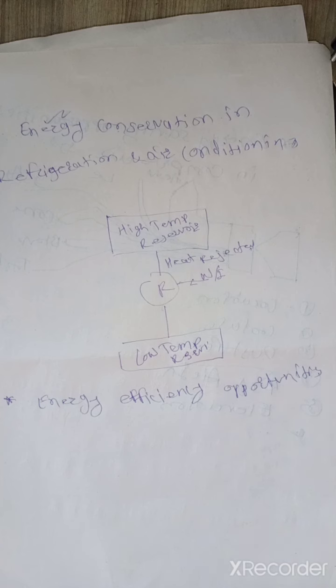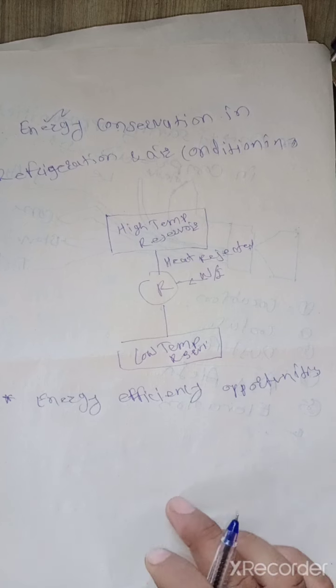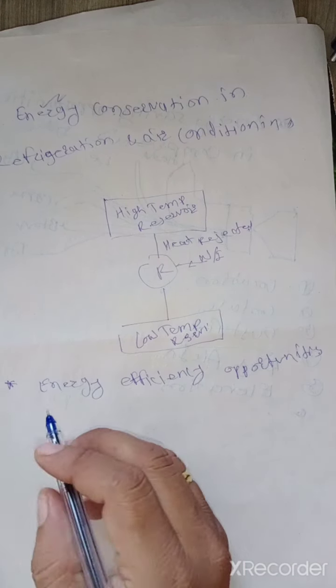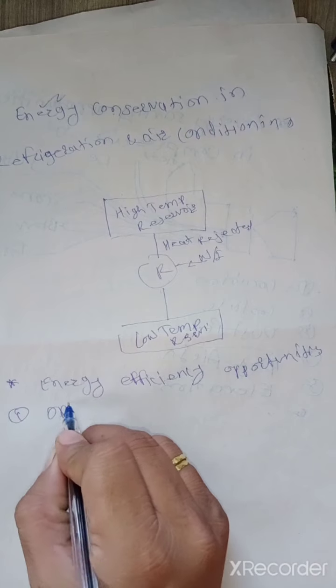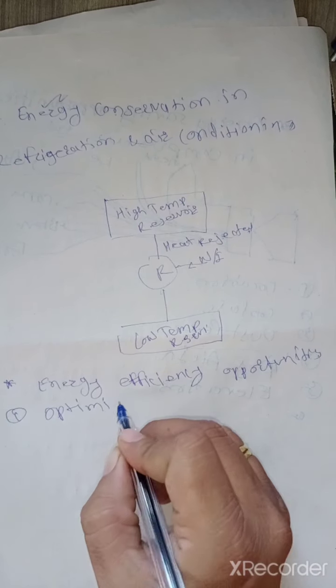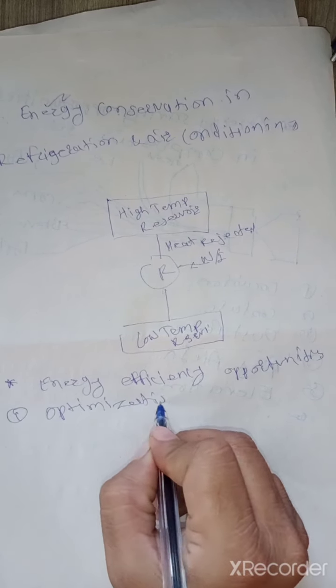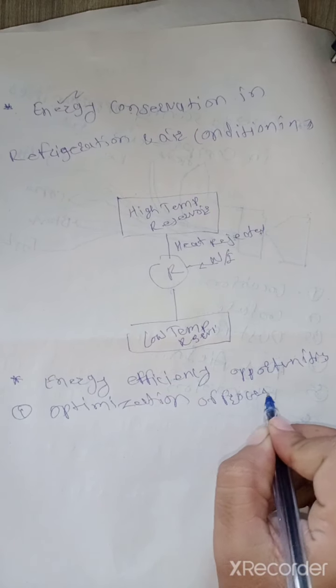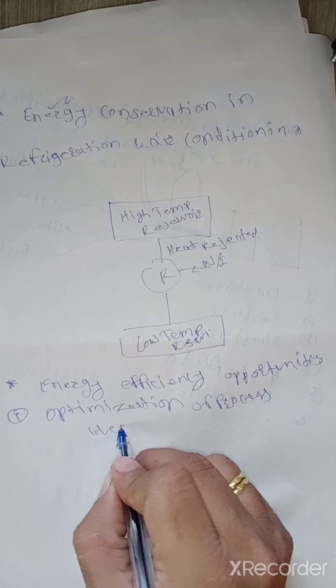For the efficient use of the air compressor and for energy conservation, dry air and the location of the air compressor are useful. Like that, first is optimization of a process heat exchanger.